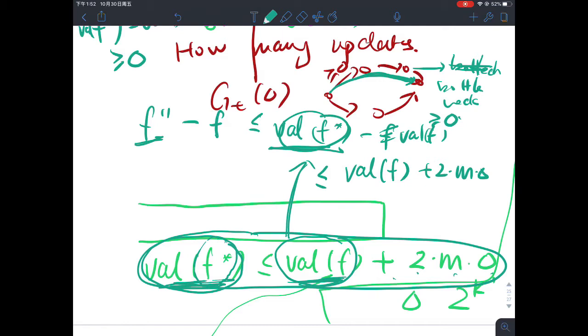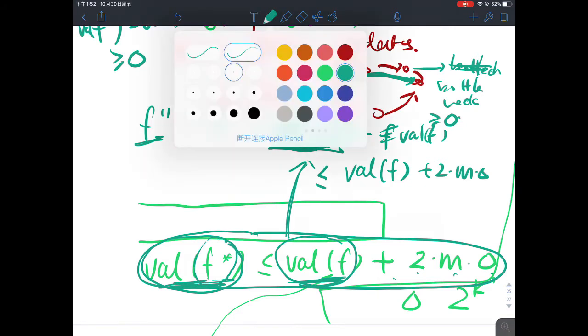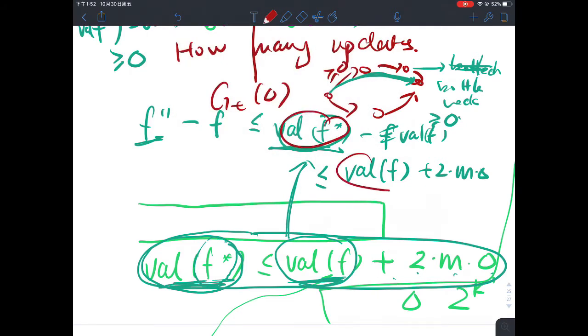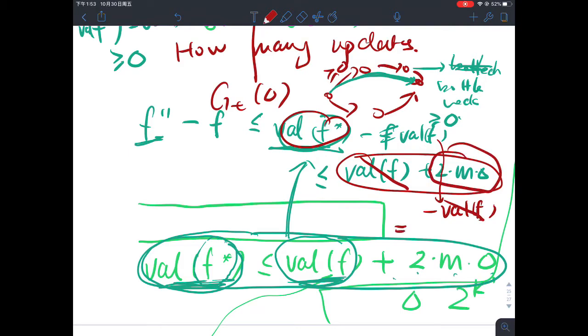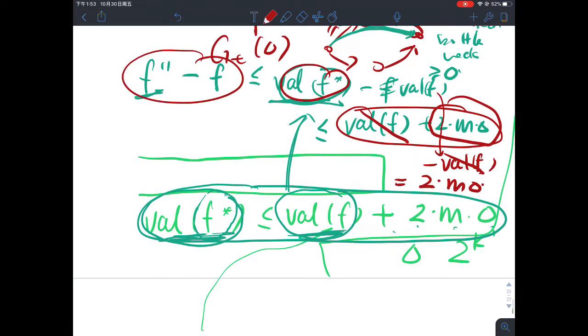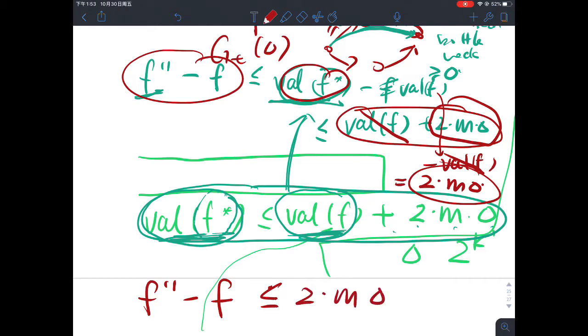So basically this term gets expanded in this term, and then I copy this term out, the value of f. Now there's a cancellation happening, so this is the only remaining term: 2m delta. So let me just rewrite everything. What we are seeing here is that f double prime minus f is going to be less than or equal to 2m delta. So this is what's happening at this moment.